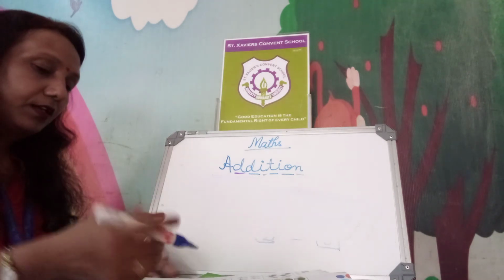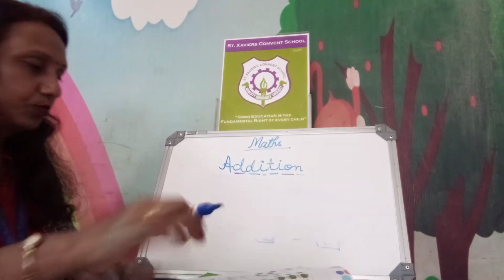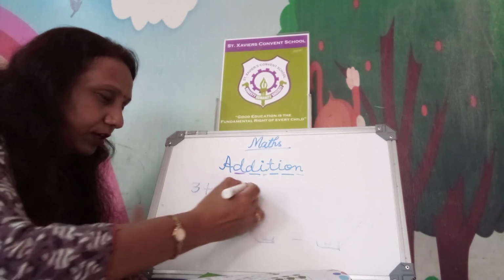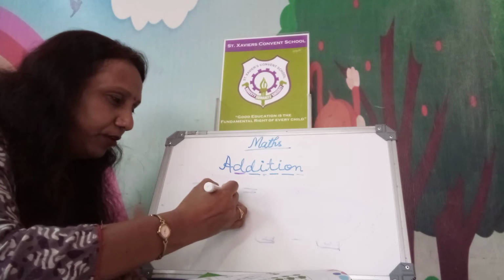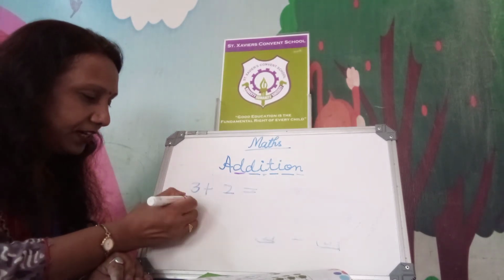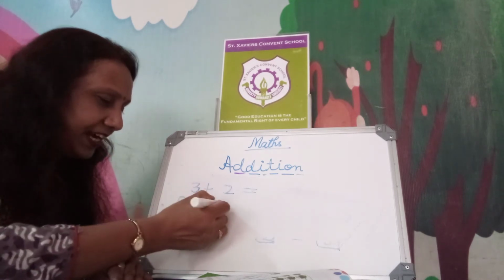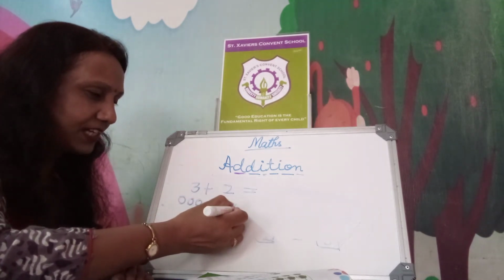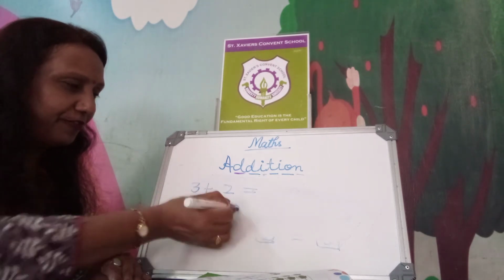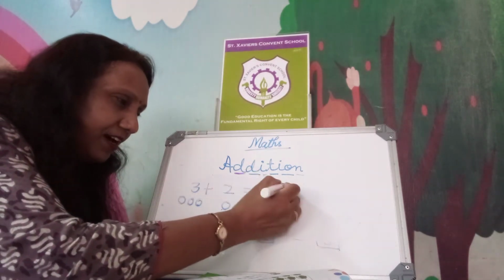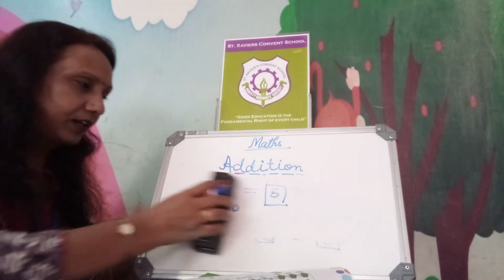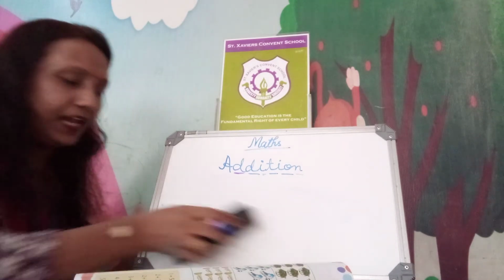Now just see this: 3 plus 2. What will be the answer? How will you count it? The easy way is to make circles. 1, 2, 3 circles on one side and 2 circles on the other side. Now count all together. 1, 2, 3, 4, 5. What will be the answer? 5. This way you can do all the addition on the page.